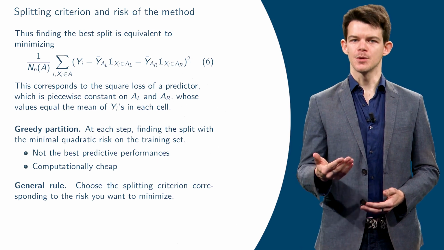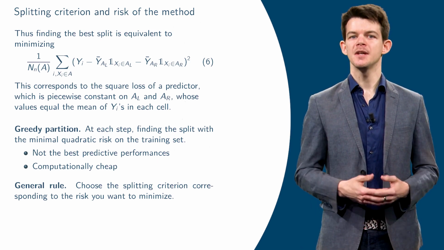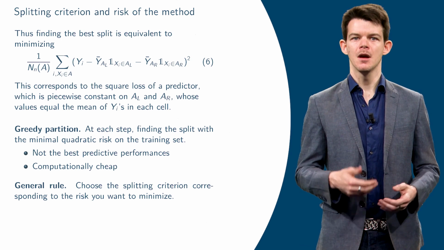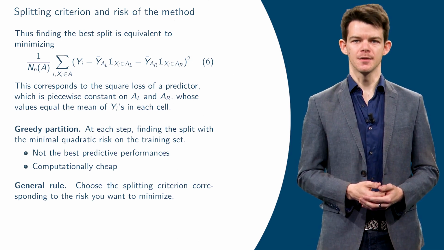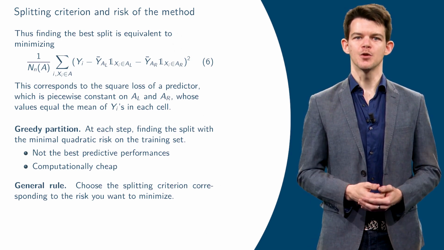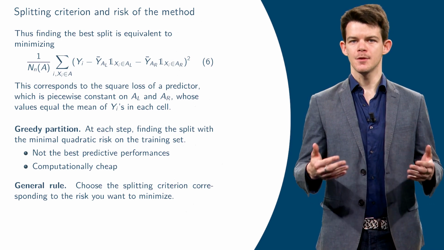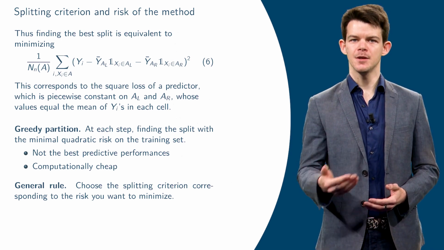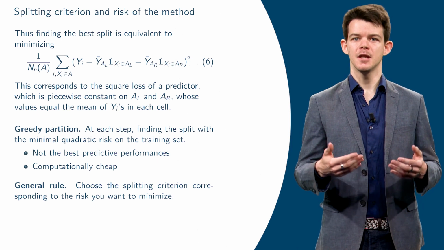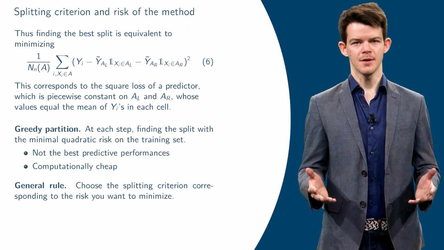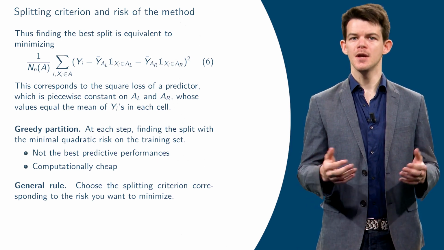Given a risk measure, for example the quadratic risk, a splitting criterion can naturally be chosen. Here, the criterion associated with the variance. Since the optimization of the criterion is local, there is no theoretical guarantee stating that it is better to use the splitting criterion associated with the risk considered. Nevertheless, this practice is a very reasonable choice.